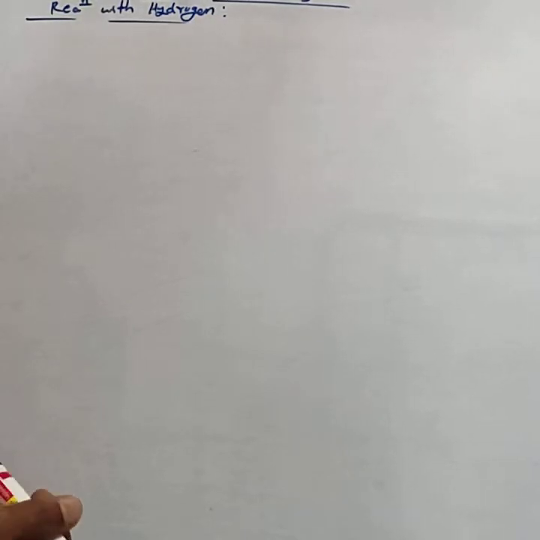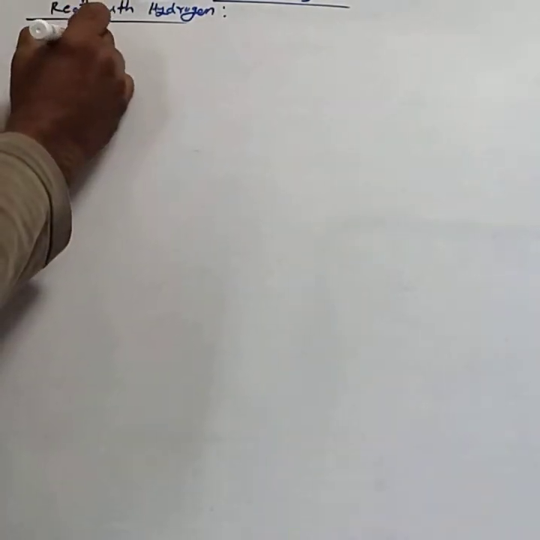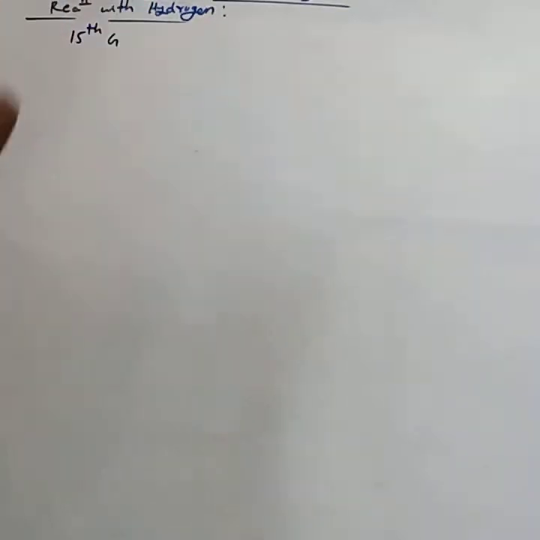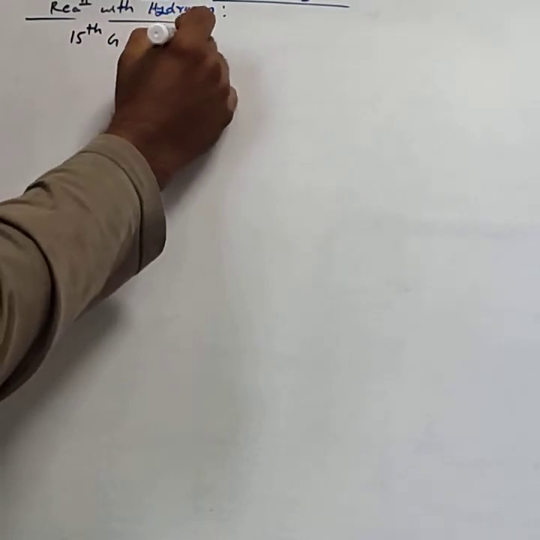First one is reaction with hydrogen. The 15th group elements, namely nitrogen, phosphorus, arsenic, antimony and bismuth, form hydrides.